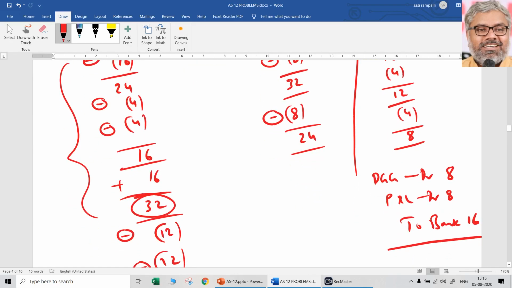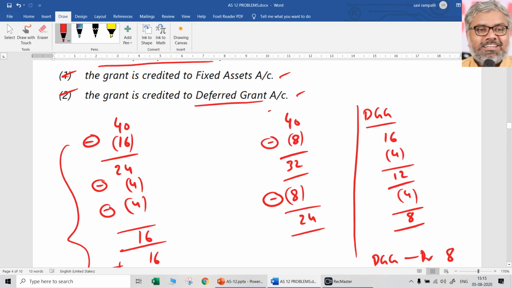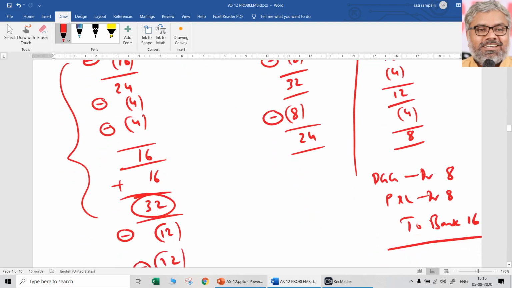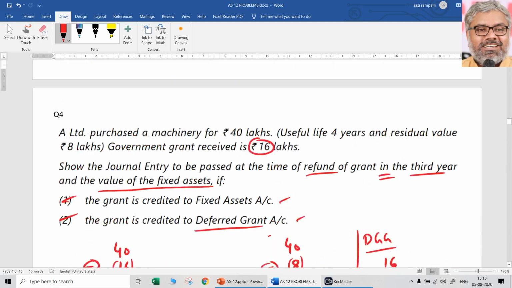And according to this method, fixed asset is not at all touched. So its original depreciation of 8 lakhs was there already. Now what happens to fixed assets going forward? Nothing happens. Its story will be the same. Third year also it will have 8 lakhs, then it becomes 16. Fourth year also it will have 8 lakhs depreciation. Then finally the residual value 8 lakhs will remain.